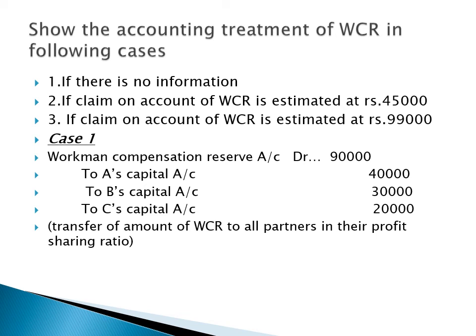There are three cases. First, if there is no information about the claim, nobody has claimed the compensation, so the full workman compensation reserve, just like the investment fluctuation reserve, will be credited to the partners. You can see the solution of case number 1. Workman compensation reserve account debit to A, B and C. It is distributed in the old ratio. Second case was, if the claim on account of workman compensation is 45,000, and third, if the claim on account of workman compensation is higher.